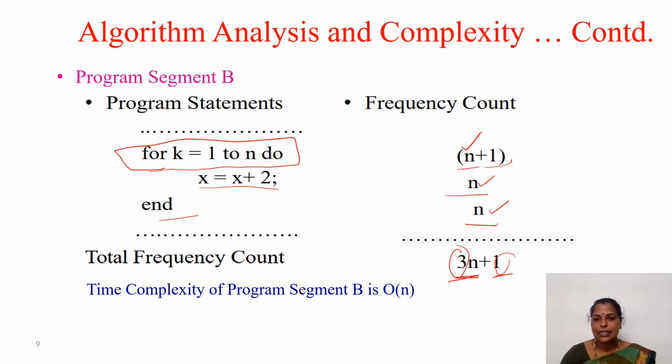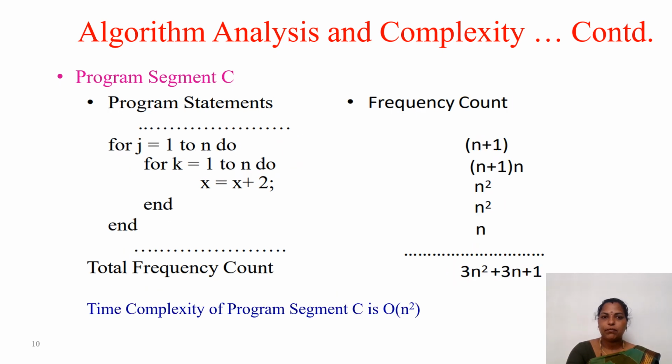So we have to write the time complexity of this particular segment as order of n. Whichever is maximum, that we have to write, order of n. These constants are negligible, so we don't want to consider them. We are just writing order of n. So for a single for loop, it is order of n.